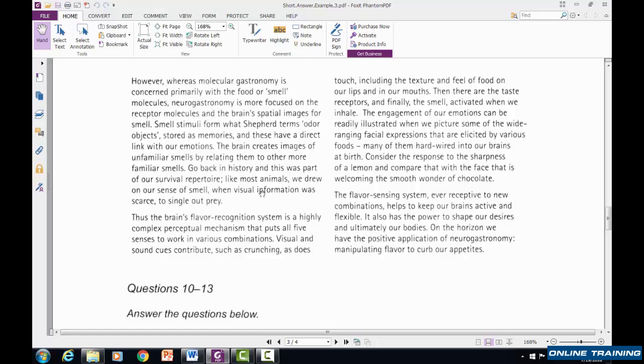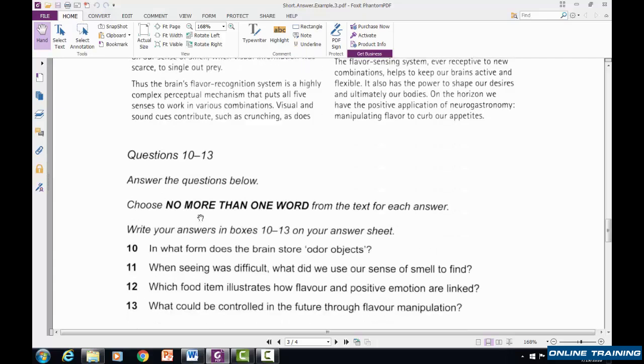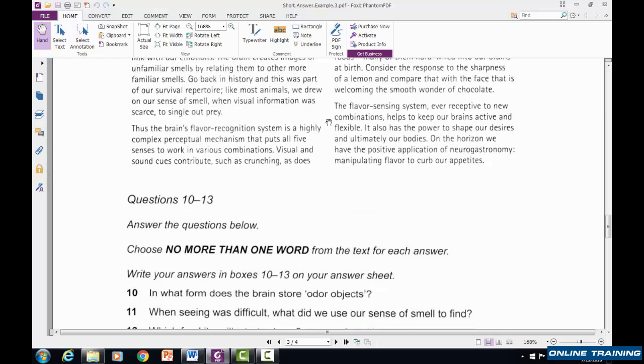When seeing was difficult, we did use our sense of smell to find prey. So the answer is prey.